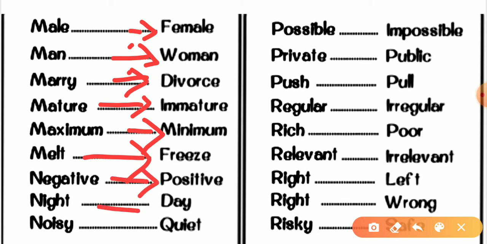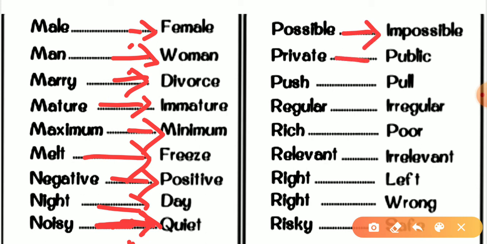Night, so the antonym would be day. Noisy, quiet. Quiet means very shanti, peaceful. And quite has a different meaning. I'm quite happy. And please keep quiet. So there are three similar words, quiet and quite. So noisy, the antonym would be quiet. And the next word is possible. So the antonym would be impossible.